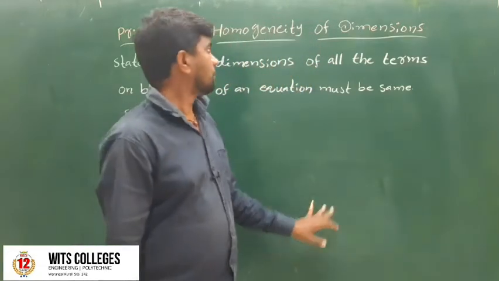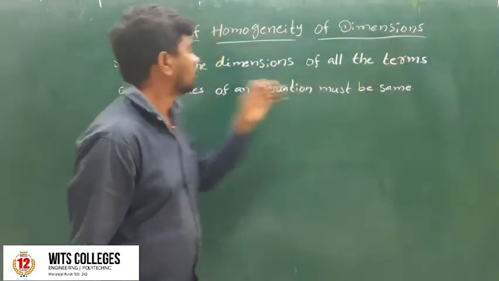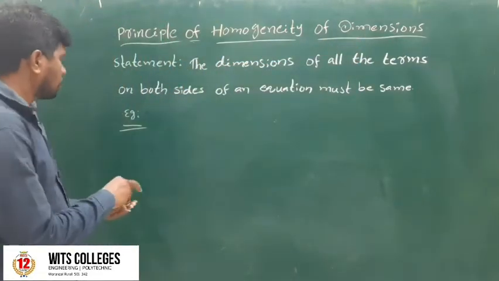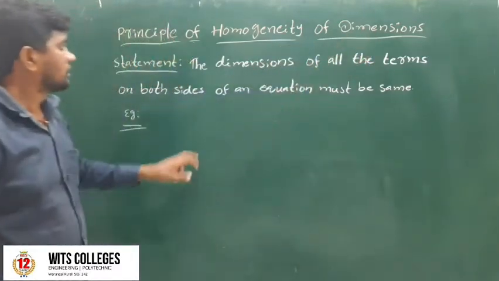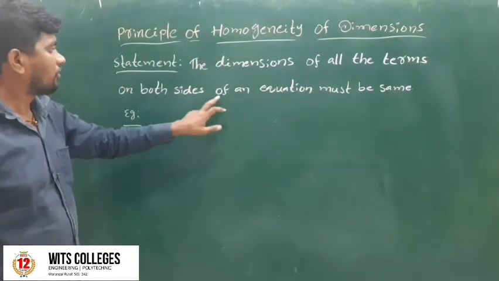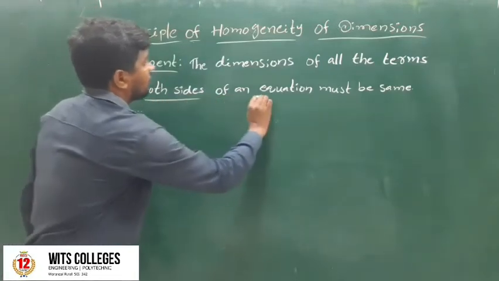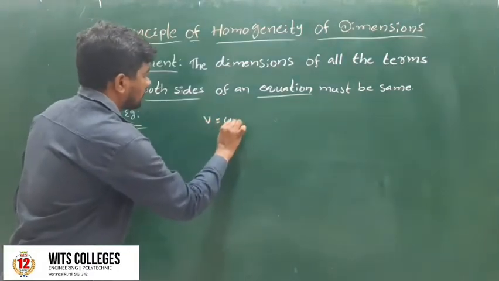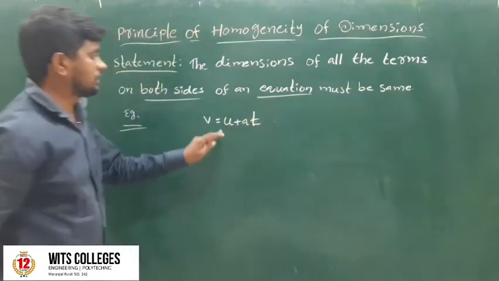Today we discuss the topic: principle of homogeneity of dimensions. The statement of homogeneity of dimensions: the dimensions of all the terms on both sides of an equation must be the same. For example, v is equal to u plus at.